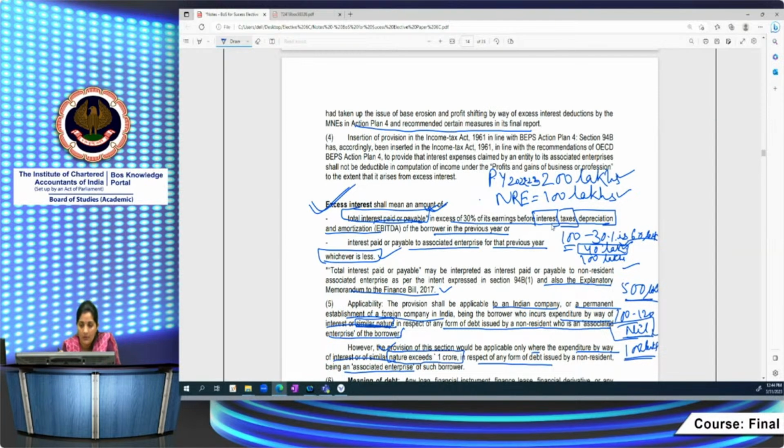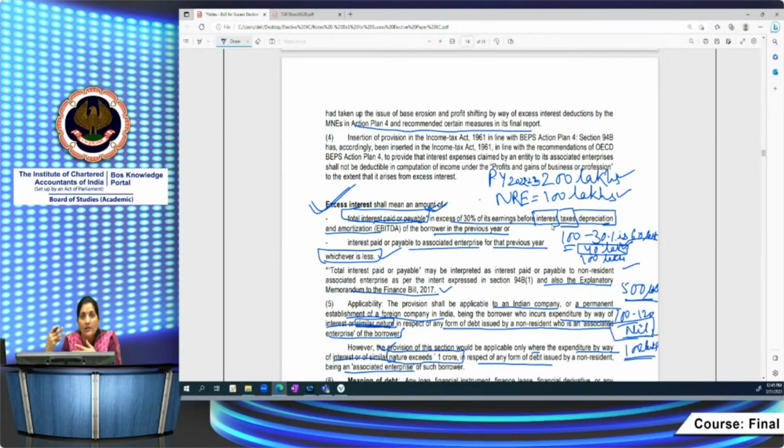Here the common mistake is that you need to compute the EBITDA portion carefully. Suppose net profits are given after taxes, interest or depreciation; you should see carefully what information is given to you. Is it before taxes only, or after interest and depreciation but before taxes, or after everything?